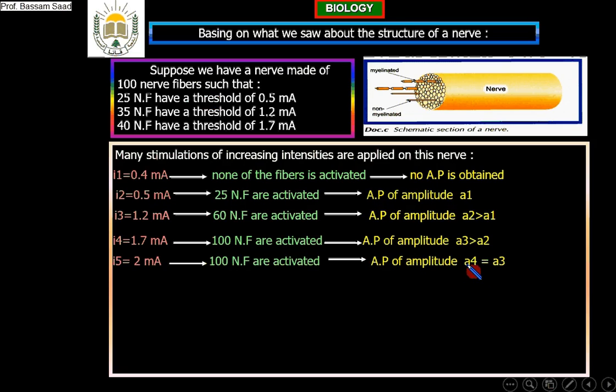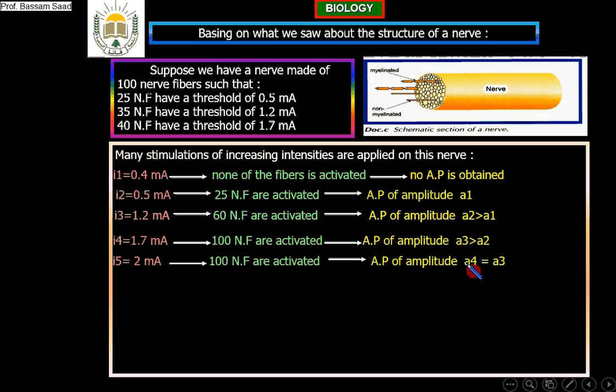This amplitude will not increase anymore, because even if we increase the intensity of stimulation, the same number of nerve fibers, 100, is stimulated. So A4 is equal to A3. The amplitude will not increase anymore, because all the fibers were stimulated with 1.7 milliampere.